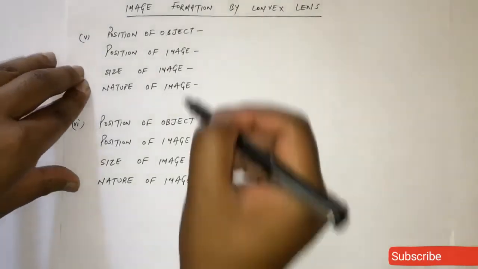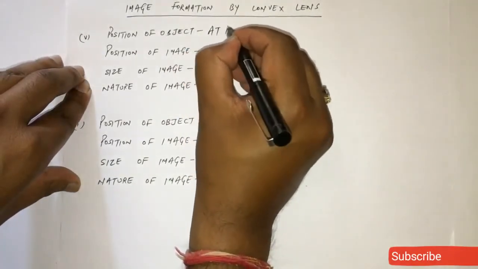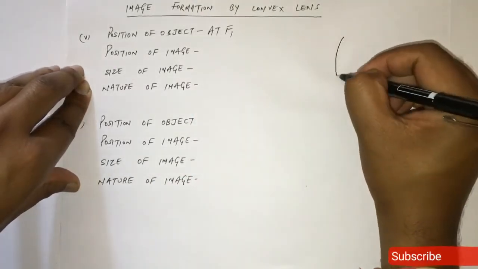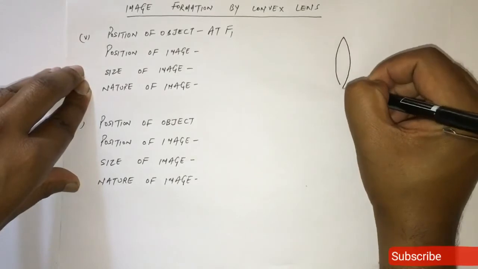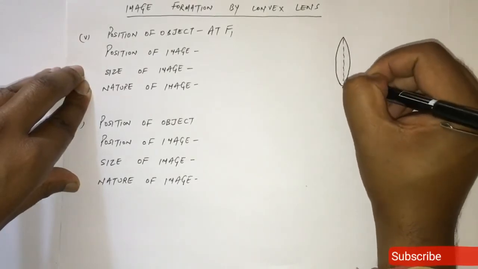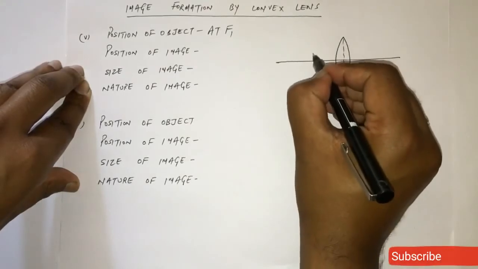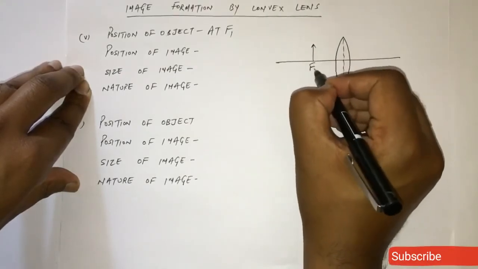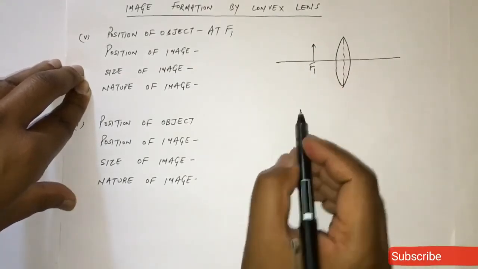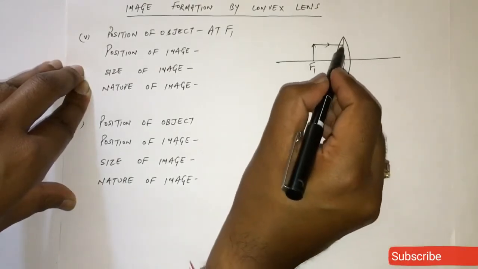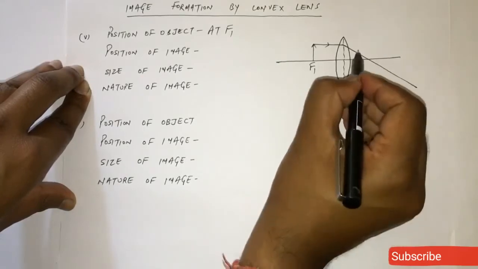Now case 5 is when the object is placed at focus. Fine. So we have this convex lens, principal axis, the object is placed at focus. First light ray will travel parallel to principal axis. After refraction, it will pass through focus.